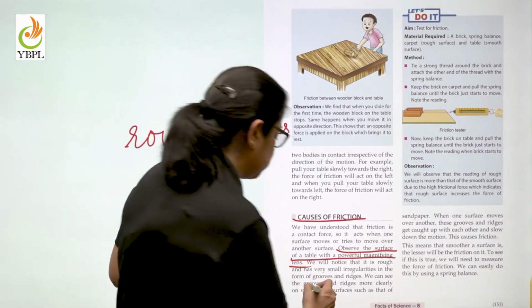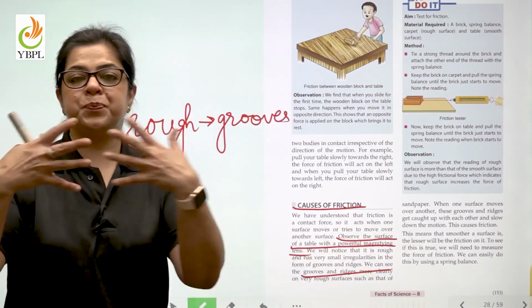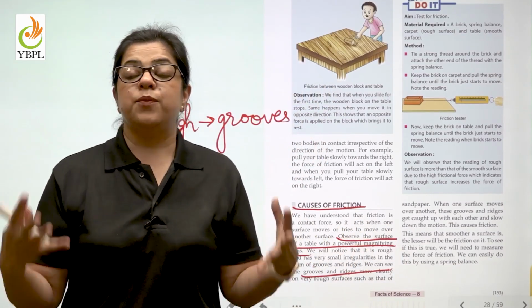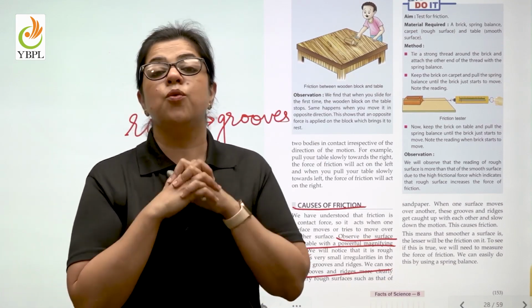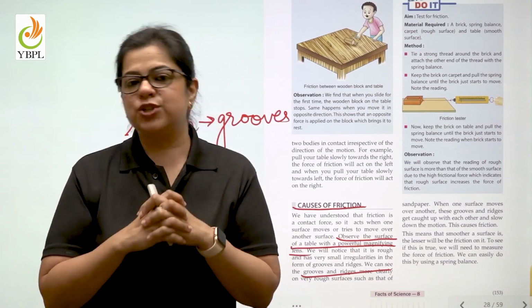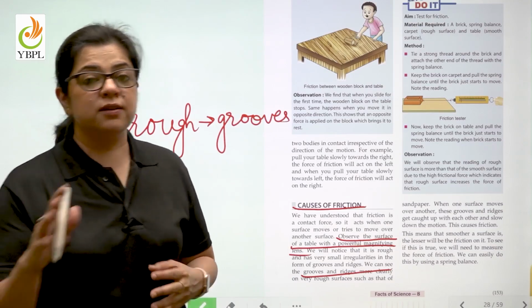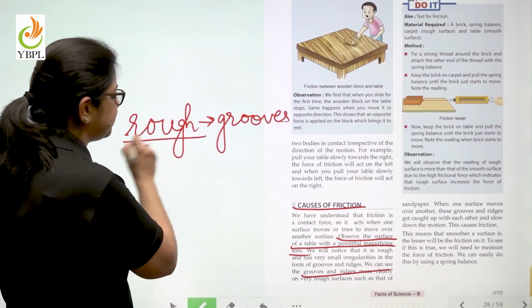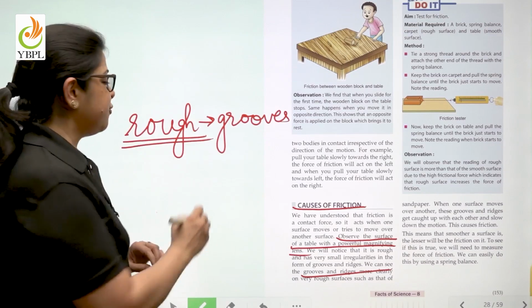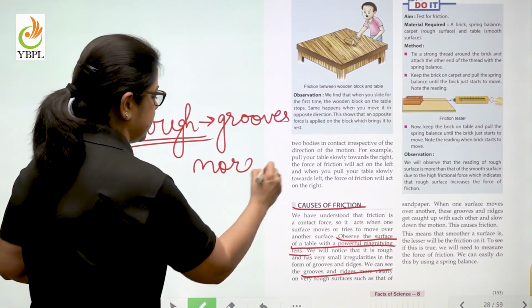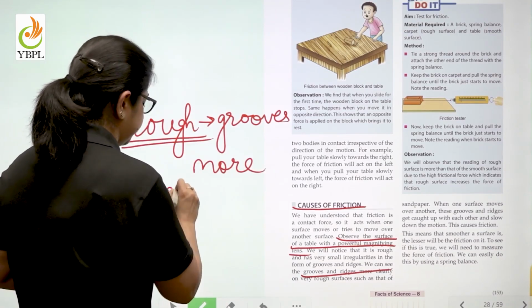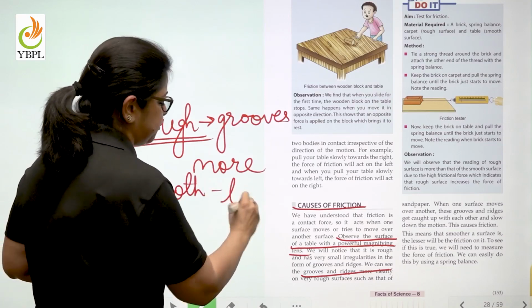We will see that the grooves and ridges will interconnect with each other. And when they interconnect, friction is going to happen. So here we have seen that a rough surface will have more friction and a smooth surface will have less friction.